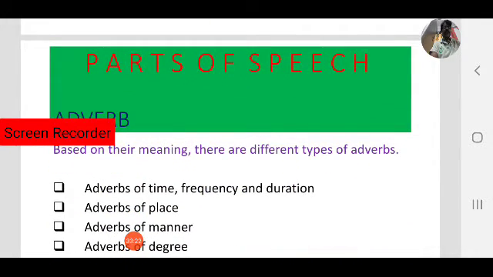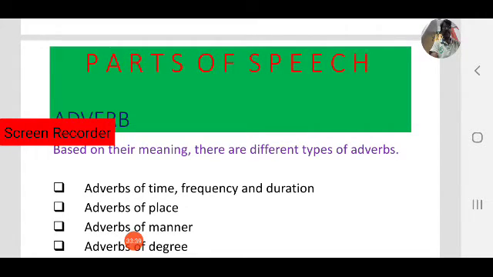Okay, based on their meaning, there are different kinds of adverbs. How many types are there? Four types. Or generally, in some books you may find five types.